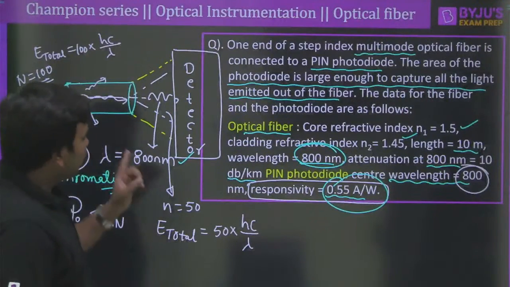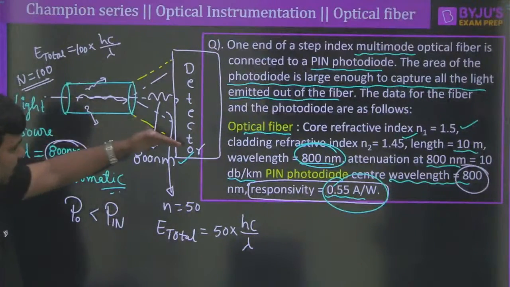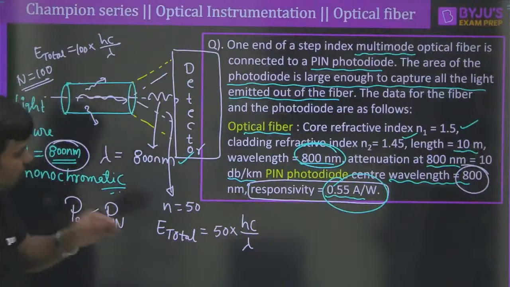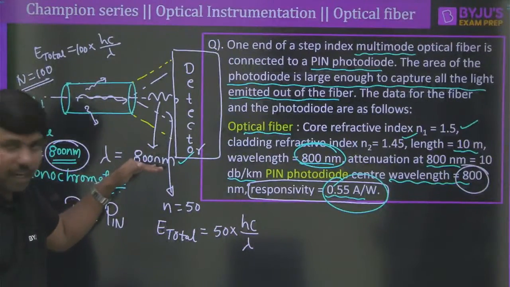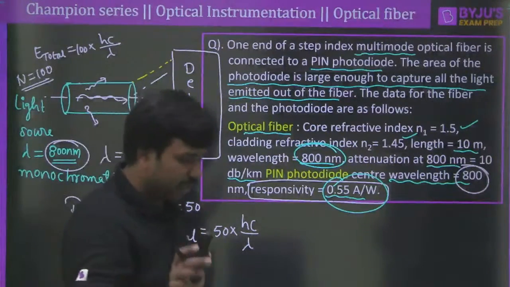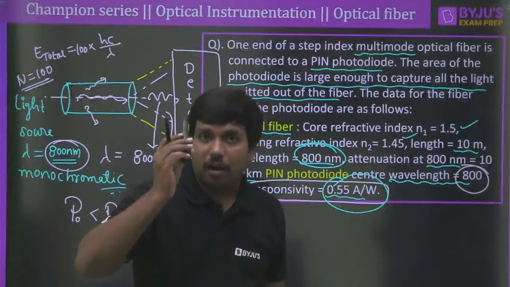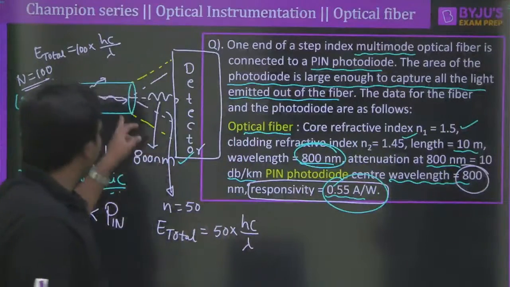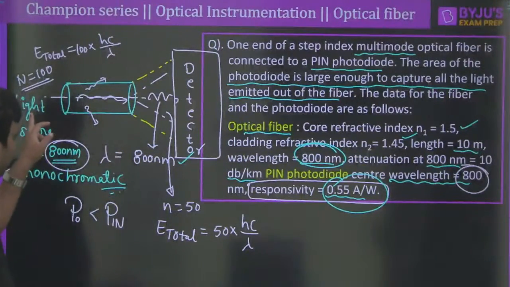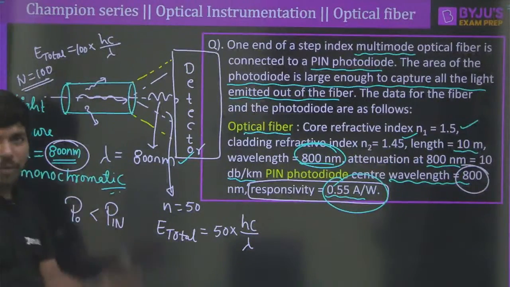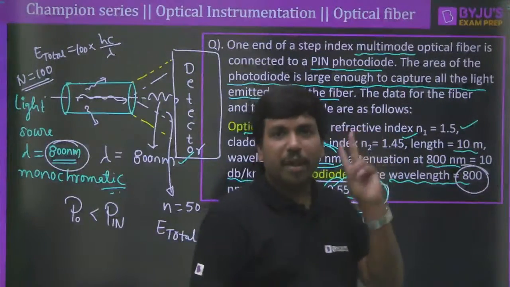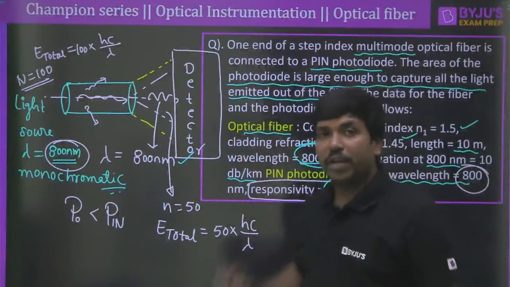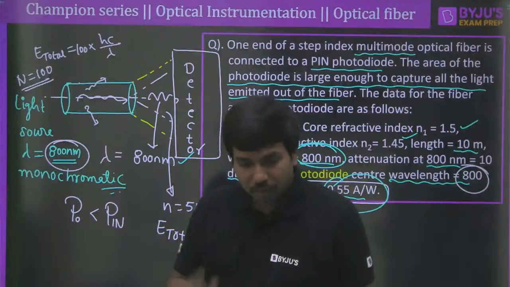So now you must have understood clearly that when your detector has the maximum responsivity at 800 nanometer, it is your responsibility to select an optical fiber which has less attenuation at 800 nanometer. That is the first thing. And a source which is monochromatic at 800 nanometer. These are the two prime conditions, and the choice of the optical fiber and the source will be decided based on the kind of detector you have in your lab. Clear?